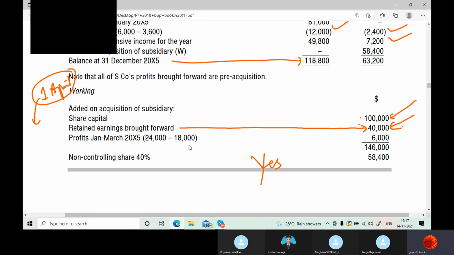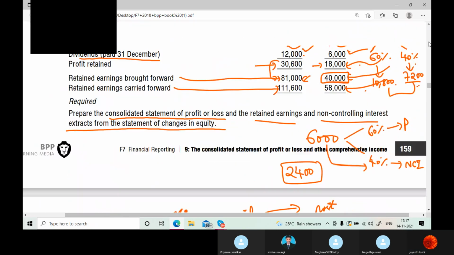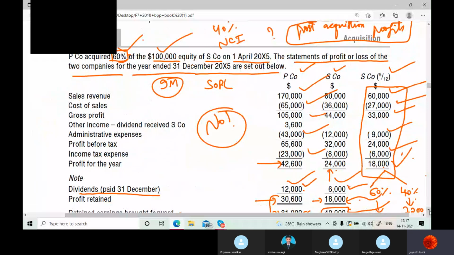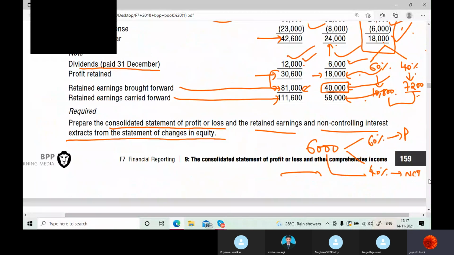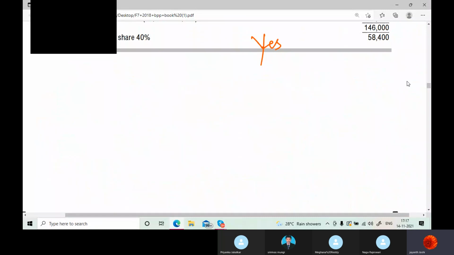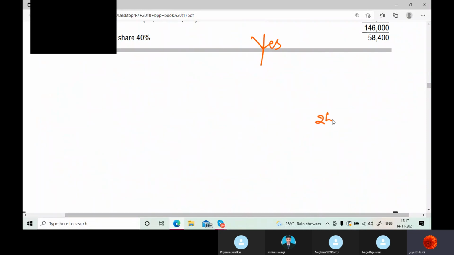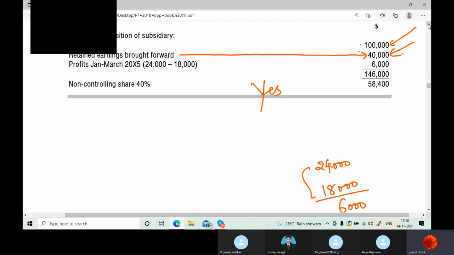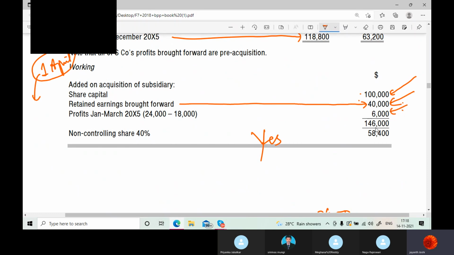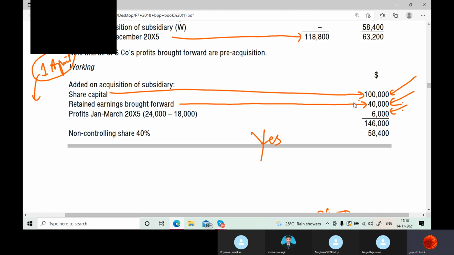So what is the profit of the subsidiary company? The total profit of the company is 24,000. Post-acquisition profit is 18,000, so pre-acquisition profit would be 6,000. That 6,000 also we are taking here. This is the pre-acquisition profits. The total amount of the share capital, pre-acquisition retained earnings, and the pre-acquisition profits amounts to 1,46,000.